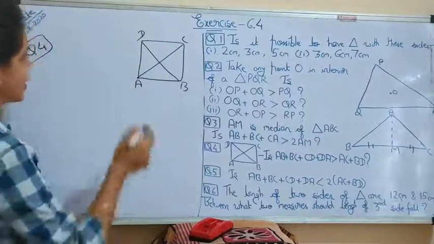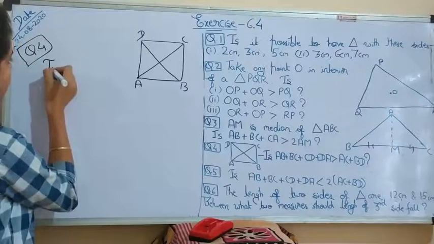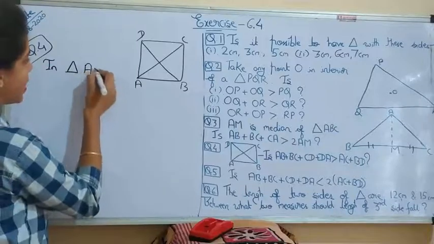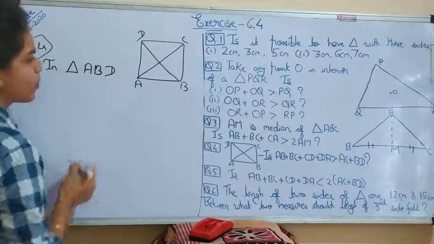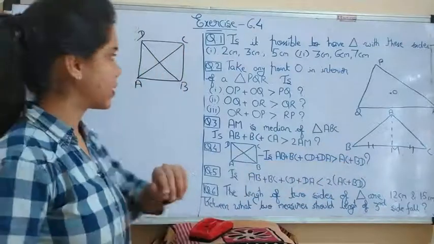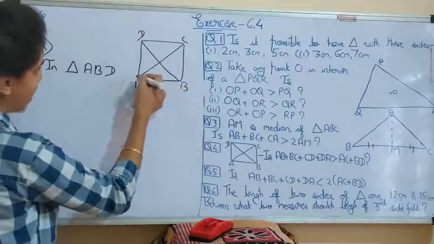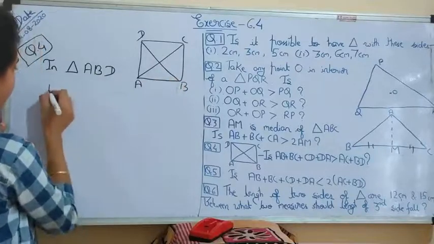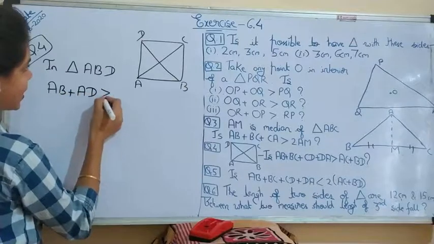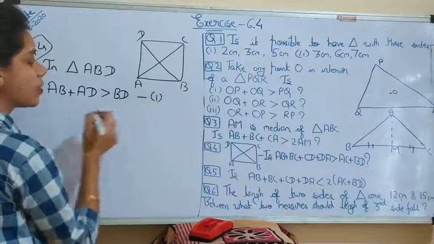So we will take these triangles. Now in triangle ABD, as you can see, the diagonal should be the smaller one. If I am taking ABD, so AB plus AD is greater than BD. Give it equation number 1.